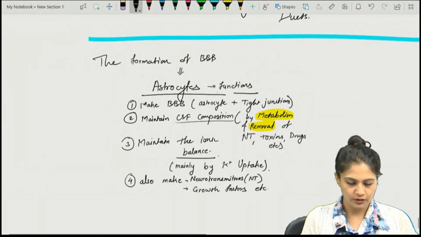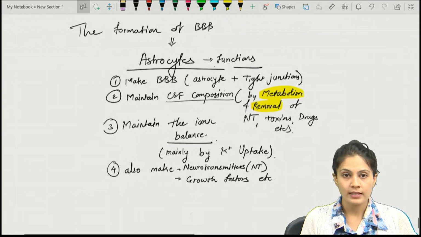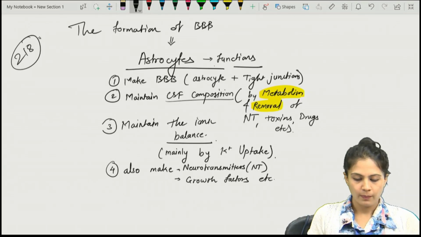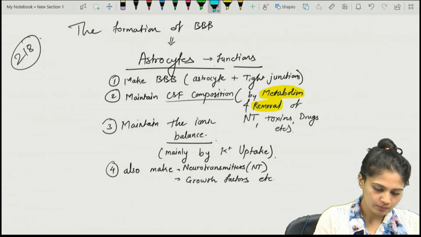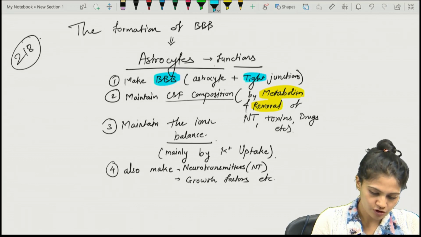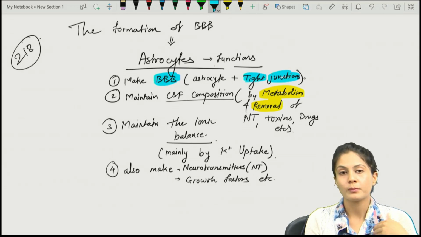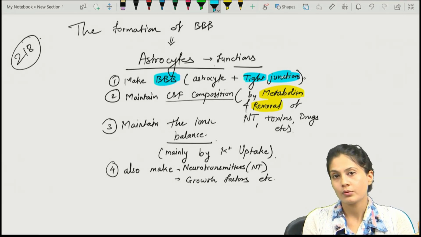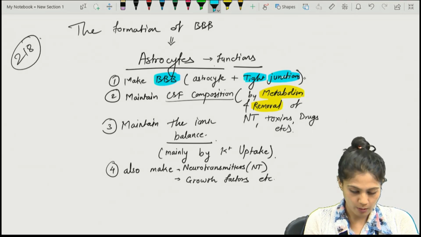So what are the different functions of the astrocyte? Yes, we were discussing question number 218. First of all, they form the blood-brain barrier with the help of tight junctions. The astrocyte forms the blood-brain barrier with the help of tight junctions, which are made up of occludin, claudin and other cellular components, right.